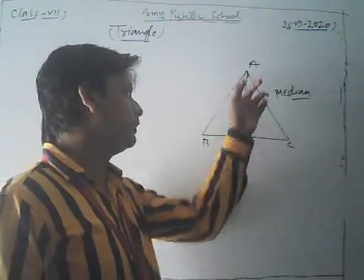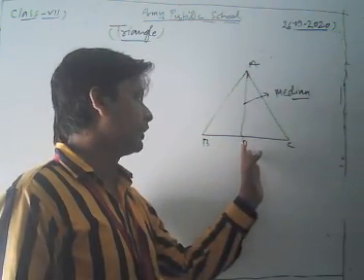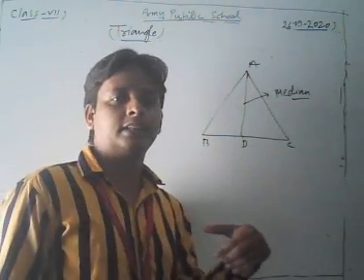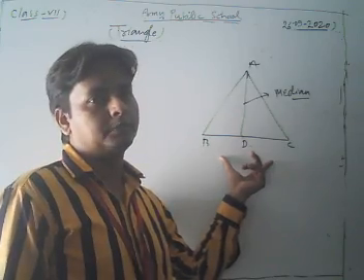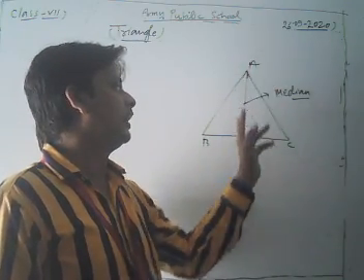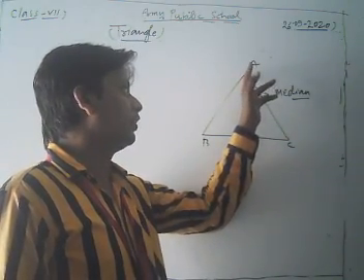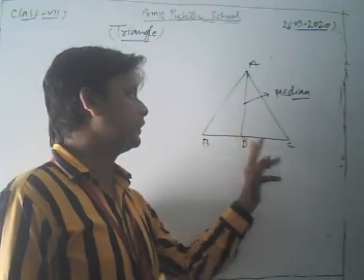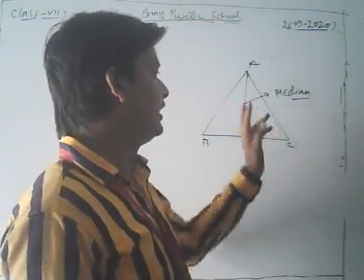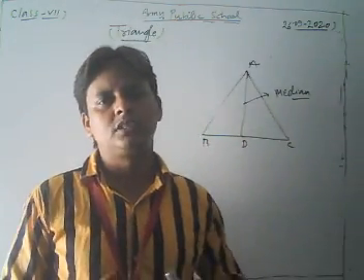The line segment AD is known as the median of the triangle. The median of the triangle divides the opposite side into equal parts. Here from the vertex A we draw the line segment to the opposite side, and the opposite side is divided into two equal parts, then AD is called the median. So this is the concept of median.